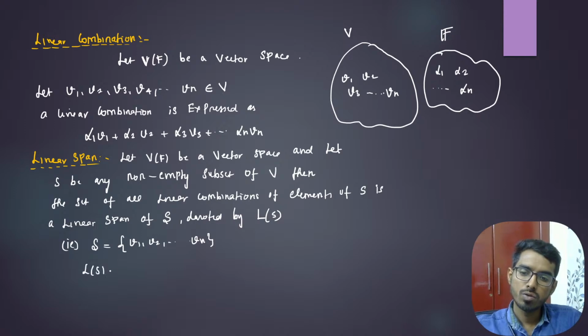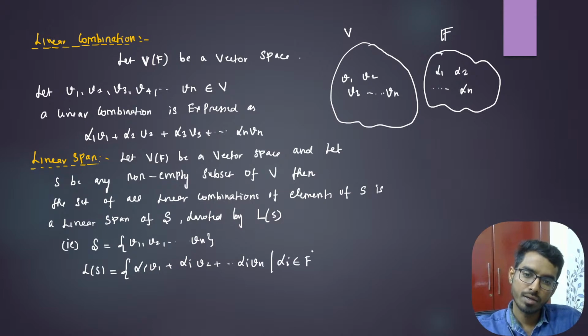You collect all those linear combinations, put them in one set: alpha i v1, alpha i v2, and so on up to alpha i vn, where alpha i belongs to the field. The set of all linear combinations.